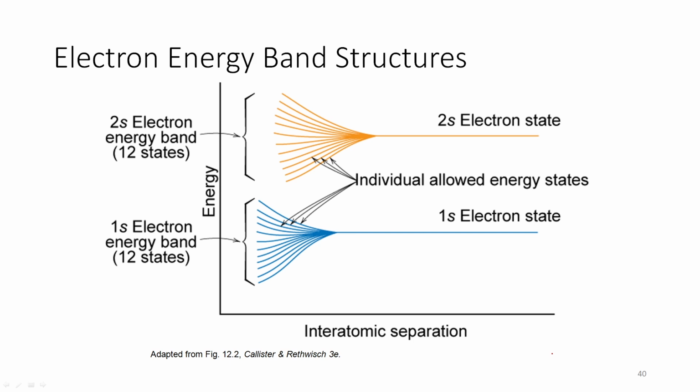Not only that, even within each band you can also have sub bands possible. Why? Because of the split of the bands. Let us talk about 2s electrons. This is adapted from the recent version of Callister and Rethwisch. As you clearly see, if you consider 1s and 2s electrons, even within 1s electrons you can have sub bands possible, and that is primarily because of the different locations of the energy levels in the E-k diagram. For each of these bands such sub bands are allowed, and therefore you create bands, and within a band you can create sub bands, and electronic energy can move from one sub band to another sub band very easily.